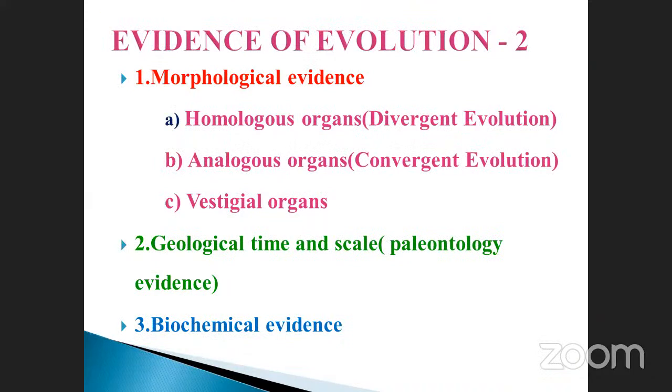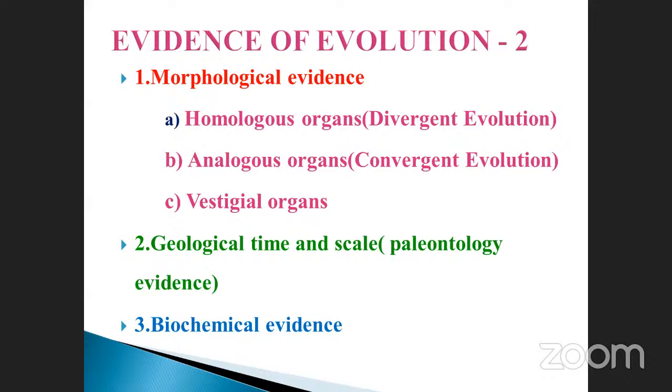It is a very, very important thing. What are the evidences of evolution? How will you find out? They may be classified into many types. We will see one by one. First one is called morphological evidence. What are the morphological physical characteristics? Homologous organs, they are all converted to divergent evolution, and analogous organs, that is called convergent evolution.